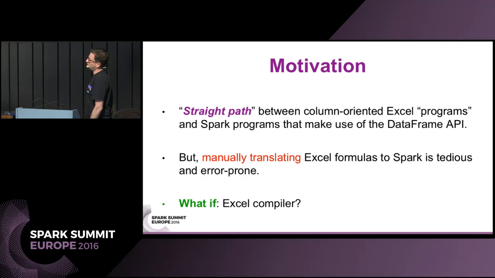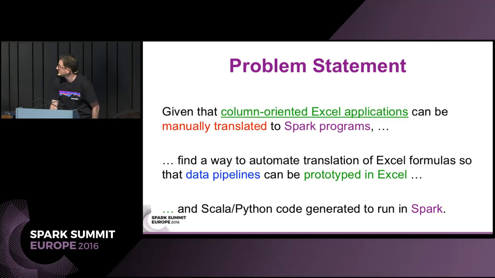So there seems to be a straight path that we can take Excel and translate that over to a Spark program, and specifically a type of Excel program that makes use of the DataFrames API. But as we were touching on, manually translating those Excel formulas is tedious and error prone. So this led me to think, well, it would be kind of nice if there was some sort of an Excel compiler. And if there was, then we could just generate code, and this would all be automatic.